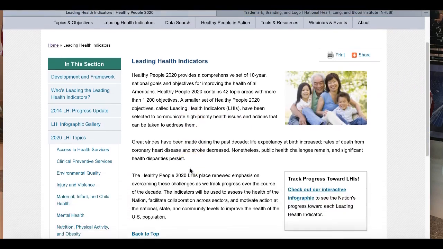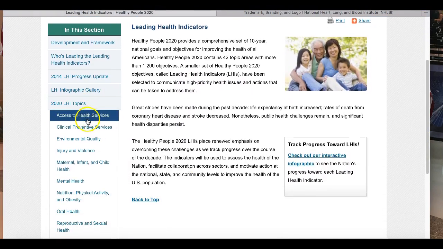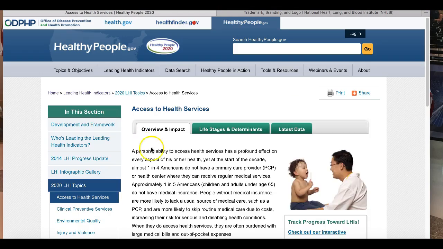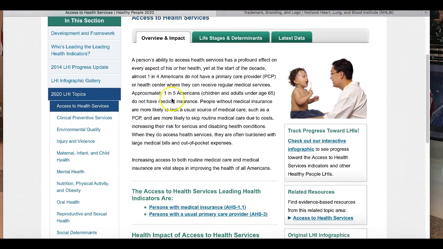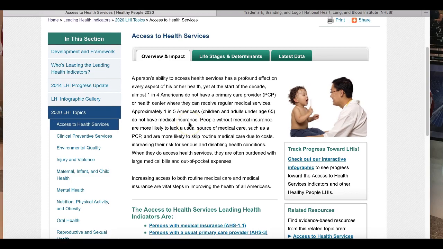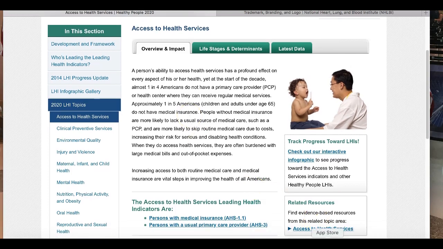Now let's say that I want to come over here and look up more information about access to health services. And I want to talk about, see where it says almost 1 in 4 Americans do not have a primary care provider. Oh, hang on. Yeah, I'll do that and then I'll show you this.